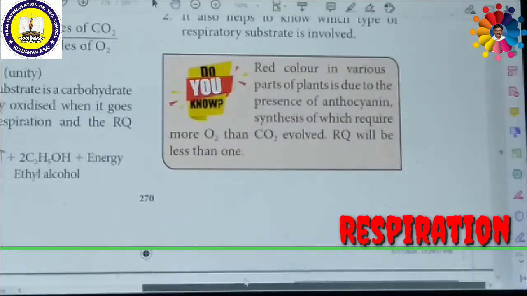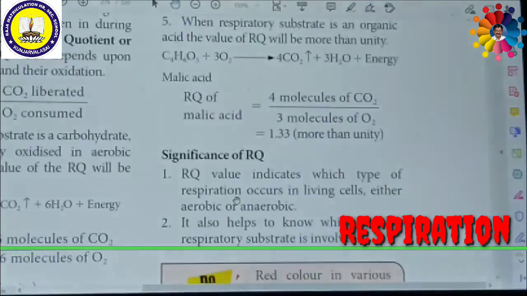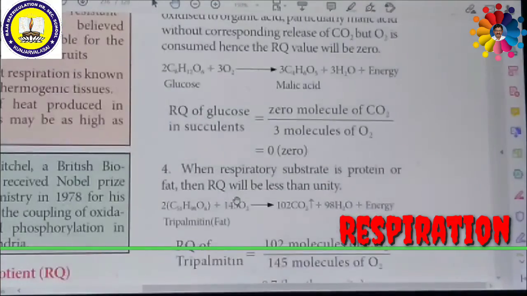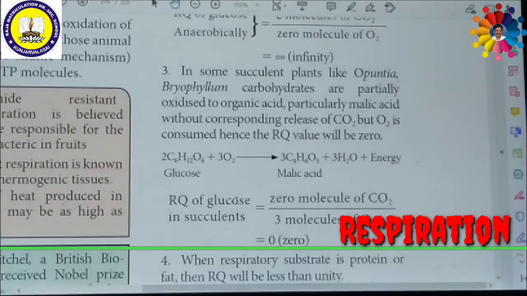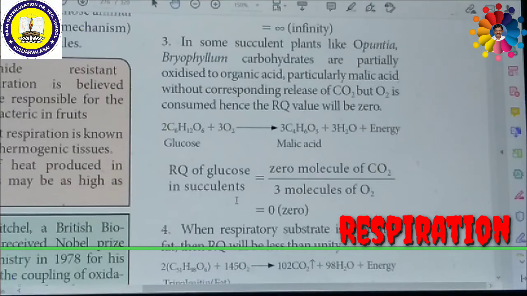As I said just now, the respiratory quotient depends upon which substrates are used. Suppose the respiratory substrate is malic acid. If malic acid is produced by oxidation, look at this equation: 2C6H12O6 plus 3O2 gives rise to 3C4H6O5, that is malic acid, plus 3H2O plus energy.